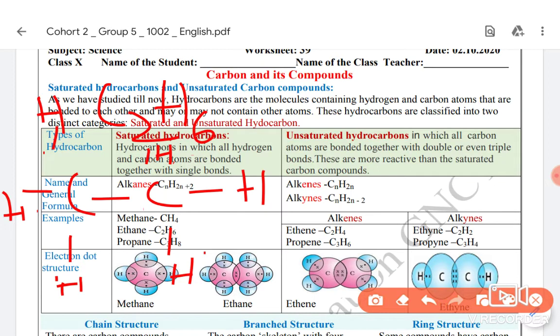If we write the electron dot structure, then the single bonds are replaced by electrons. Between C and C, we represent it by dot or cross, whatever you do. The electron of carbon is represented by a dot, and we represent hydrogen's electron by a cross. Dot cross, dot cross. Each bond is replaced by this pair of electrons, one from hydrogen and one from carbon.